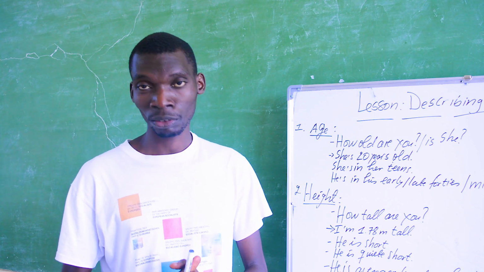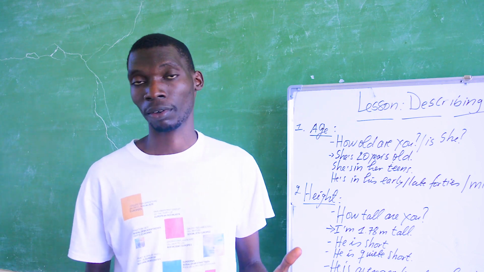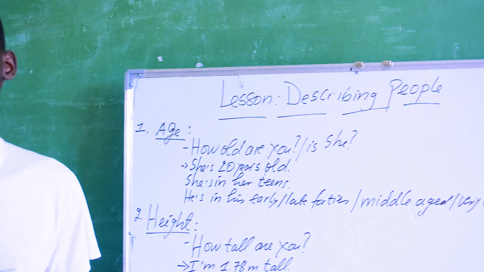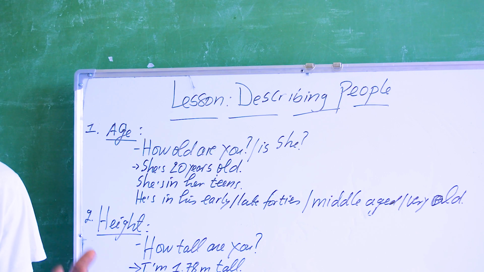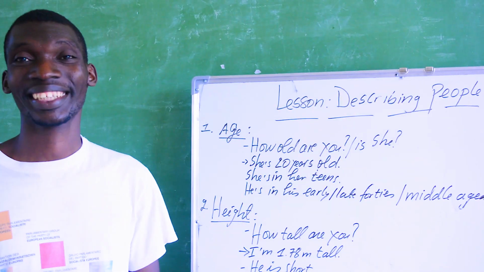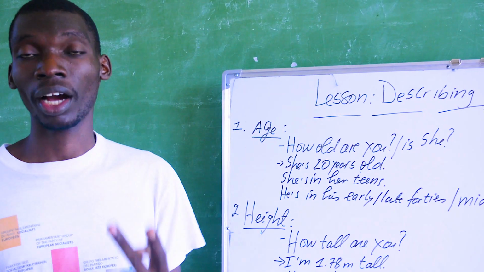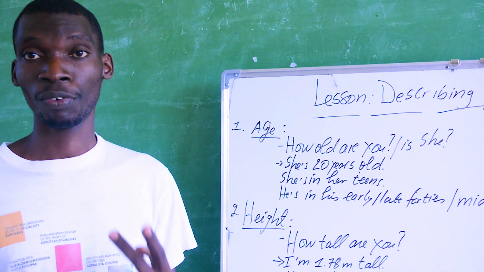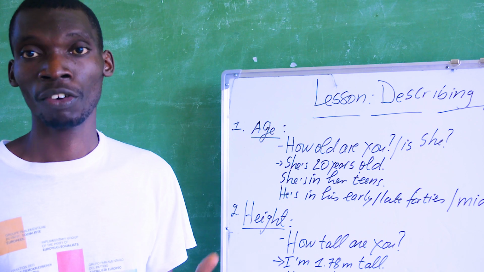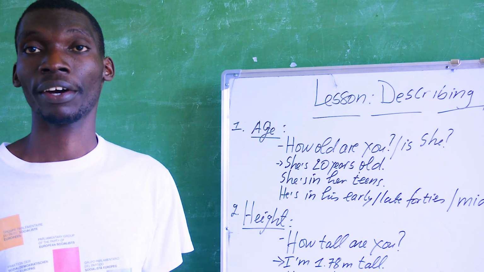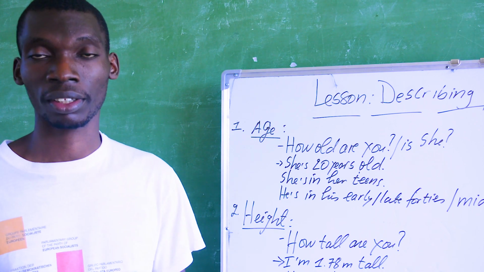Today, I'm going to teach you how to describe people. When describing people, there are a number of things to take into account. First, age. Second, height. Third, build. Fourth, hair. And finally, features.